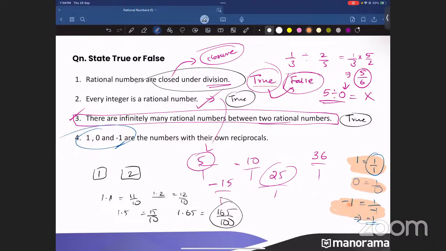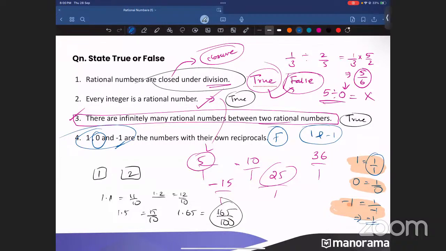But when you take 0, is 1 by 0 possible? No. You cannot divide a number by 0. So when you cannot divide a number by 0, that means it does not have a reciprocal. So 0 does not have a reciprocal at all, right? So 1, 0 and minus 1 do not all have their own reciprocals. Who has their own reciprocals? 1 and minus 1. If I say only 1 and minus 1, that is correct. But if I say 1, 0, minus 1, it is not. So the answer is false here, and only 1 and negative 1 have their own reciprocals.